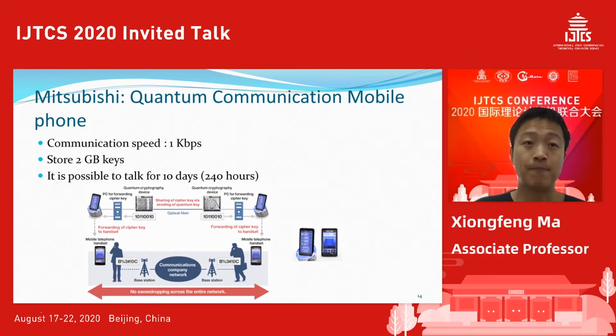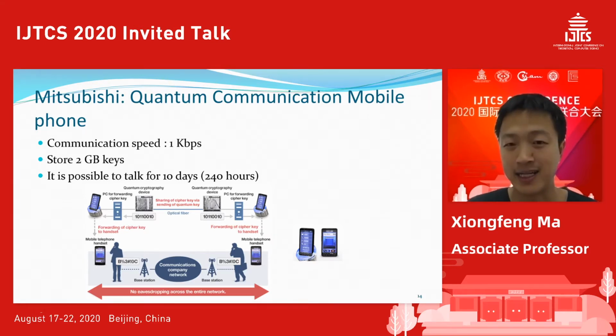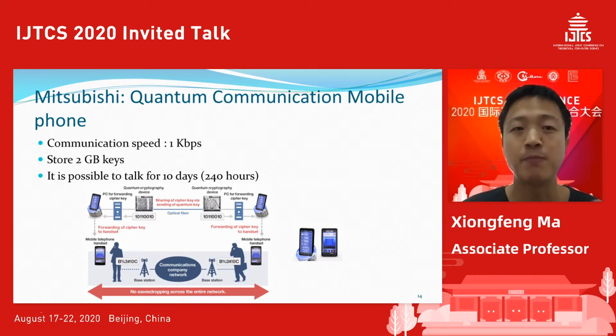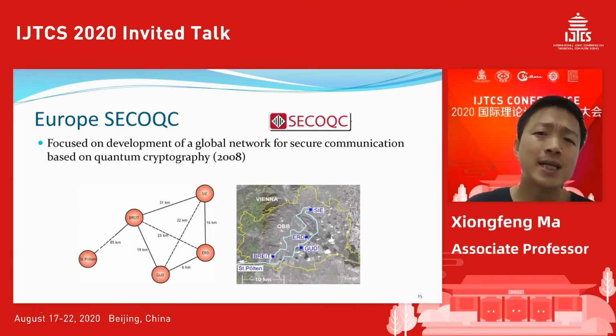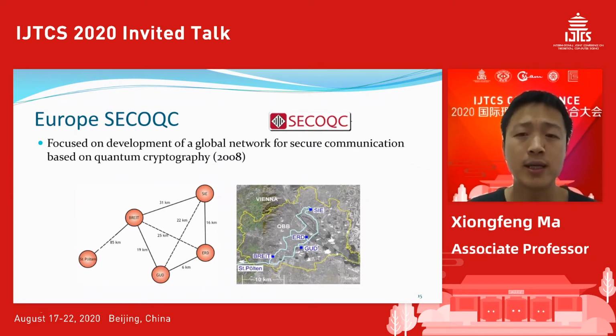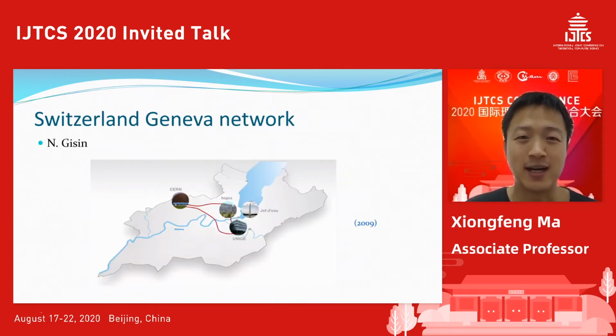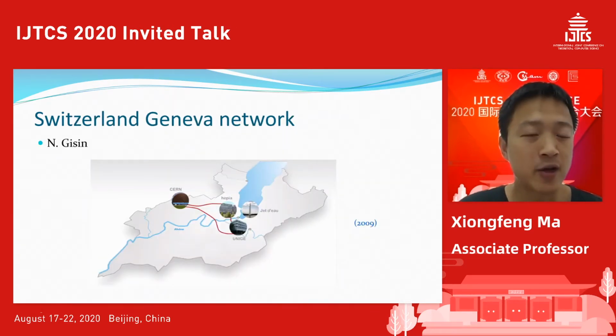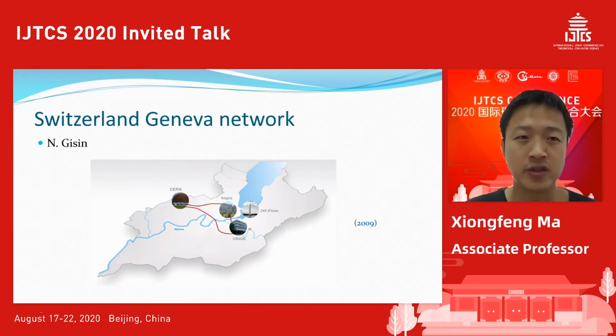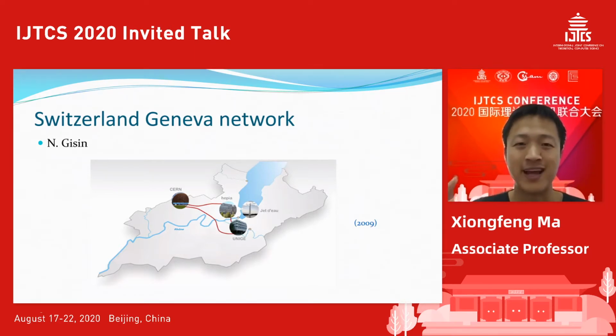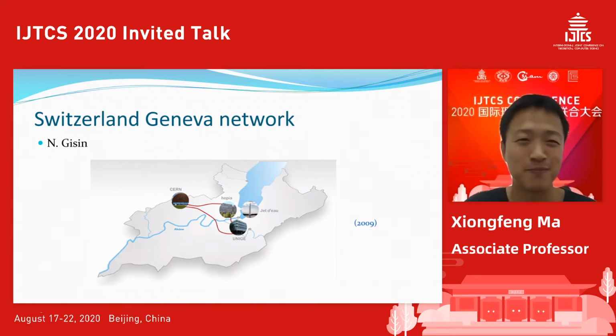With this picture, the classical communication is not limited by the QKD speed. Then there's a huge European network, and they are also expanding it. In Switzerland, more than 10 years ago, they already used it for the Swiss election. There's a very big group in Geneva, Nicolas Gisin's group. They built a very nice network around the area. I also heard, though it's confidential information,